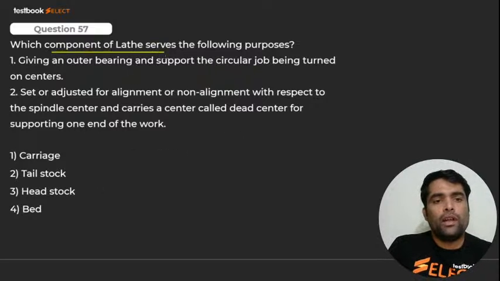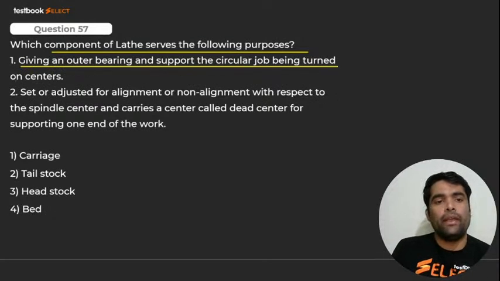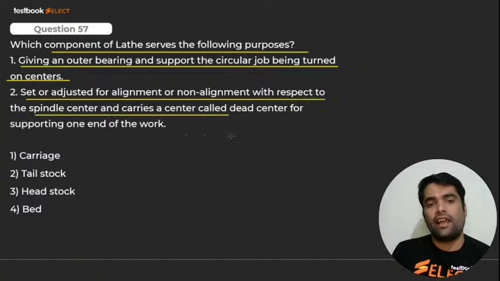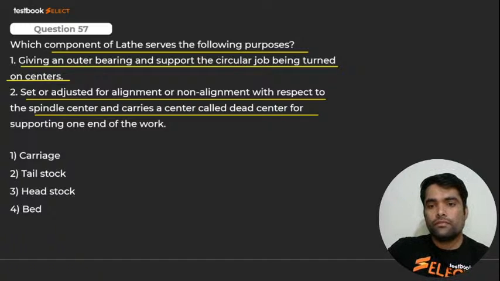Which of the components of the lathe serves the following purpose? Giving the outer bearing and supporting the circular job being turned on center. Second, set or adjustable for alignment or non-alignment with respect to the spindle center and carry center, called dead center. 4. My dear, क्या है ये? Which part? It is none other than, my dear, T4, T4.